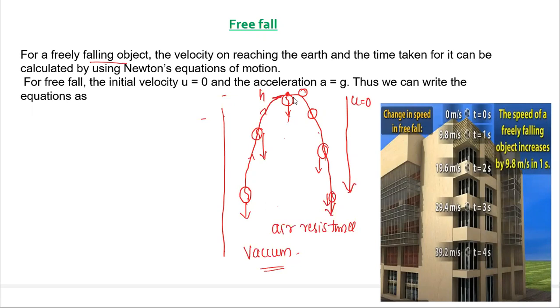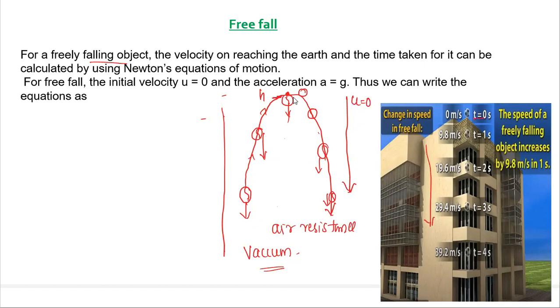So here, look at this diagram. A ball is dropped from a building. Initially, that is when time t is equal to 0, its velocity is 0 meter per second. When time t is equal to 1 second, it is 9.8. When time t is equal to 2 seconds, it is 19.6. So you can see in this, velocity goes on increasing.